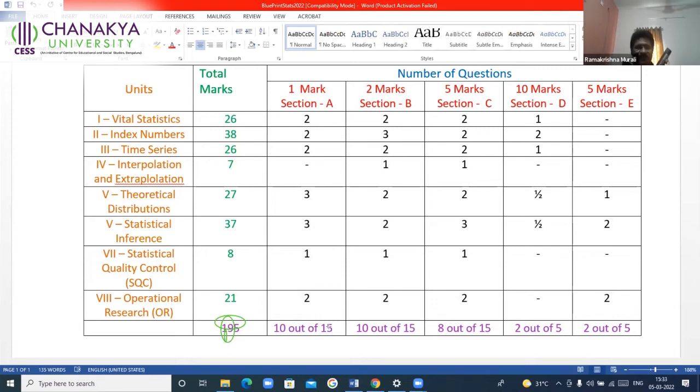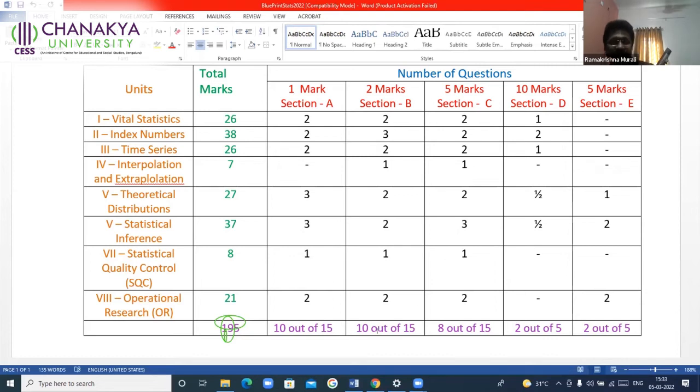Go through. Suppose if you know the answers for all the 15, better write all the 15. Because the 1 mark questions won't take much of your time. No problem at all. If you know only 12, you write 12. If you know only 13, you write 13. Then come to section B.